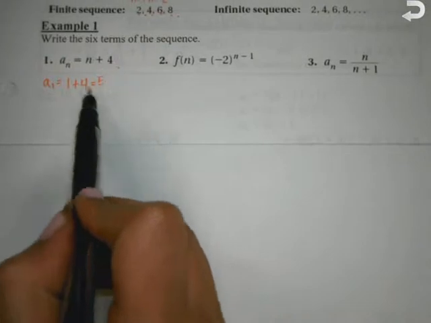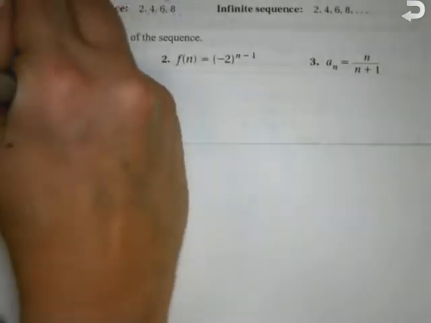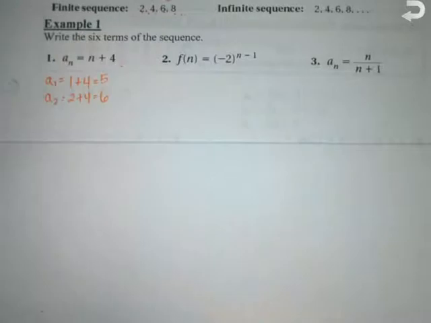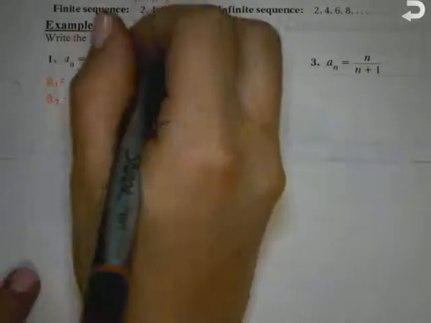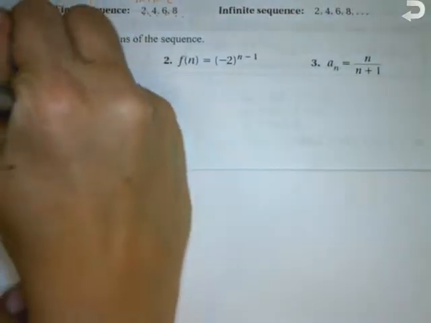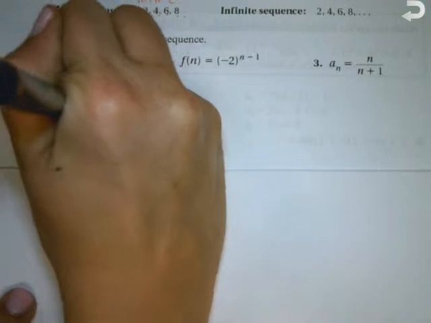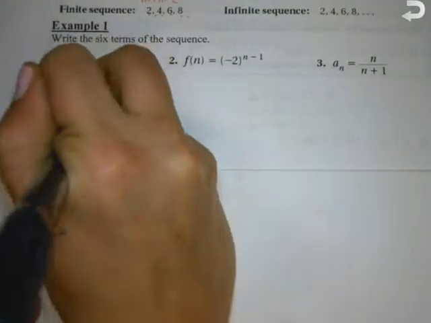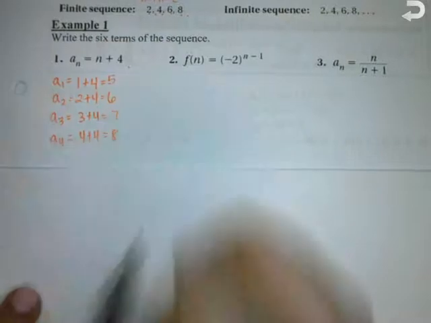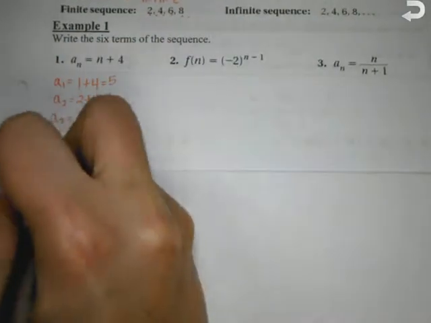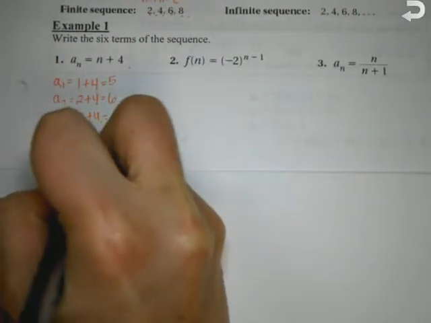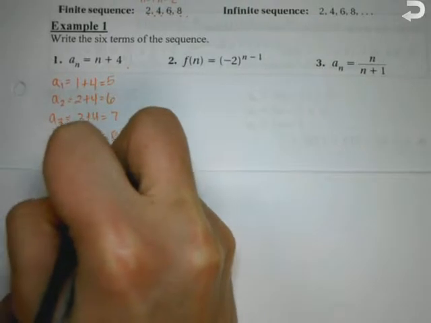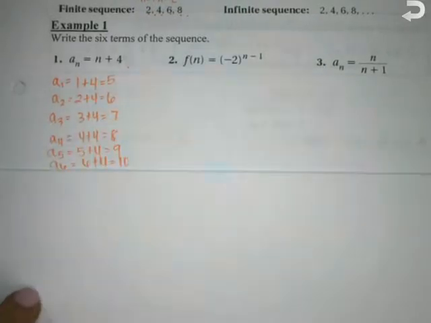What's a sub 2? 2 plus 4, which gives me 6. The third term, a sub 3, is 3 plus 4, which is 7. A sub 4, 4 plus 4, 8. A sub 5 is 5 plus 4, which is 9. And a sub 6, 6 plus 4, which is 10. Okay, easy enough, right? Not too bad?